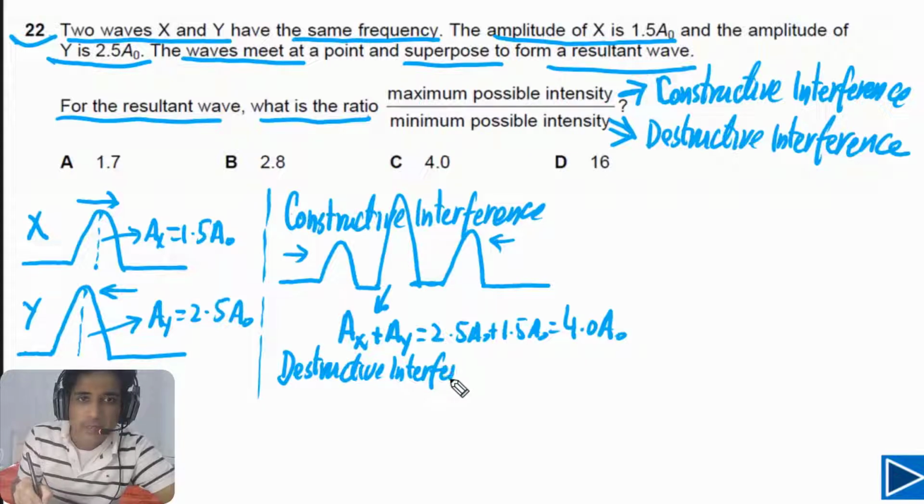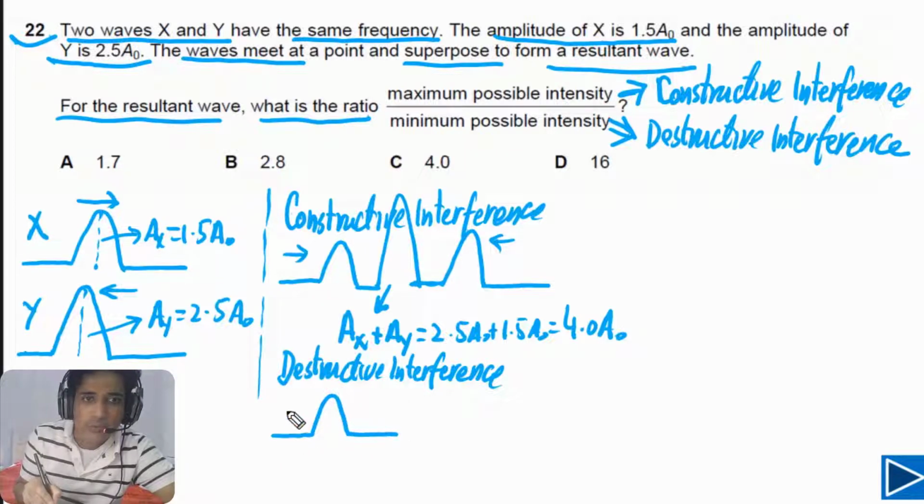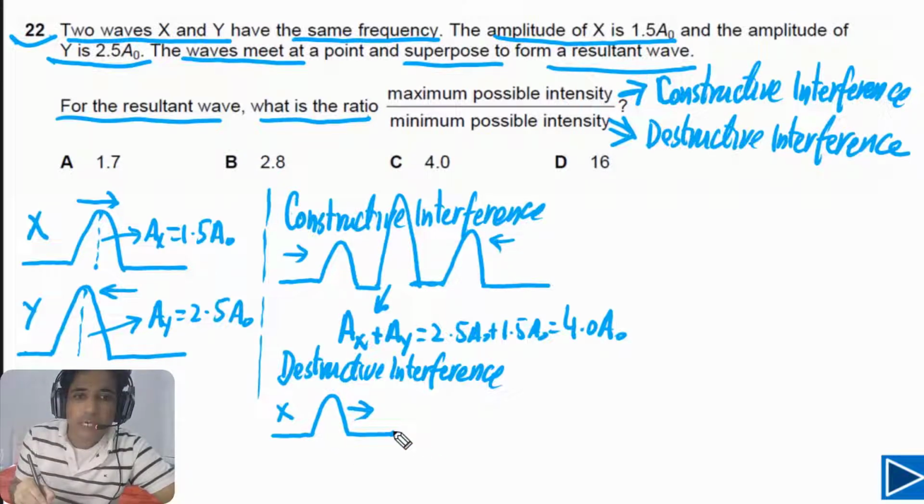This means when the waves cancel each other. In this case, we have wave X. Let's say this is the crest of wave X, moving to the right. And we have the trough of wave Y that is moving to the left. So this is wave Y. Let's say they interfere at this point.